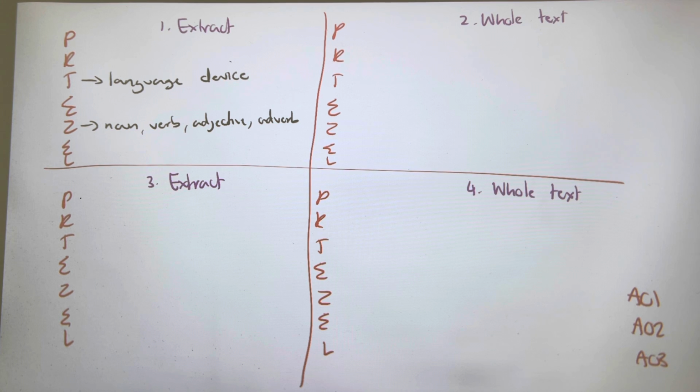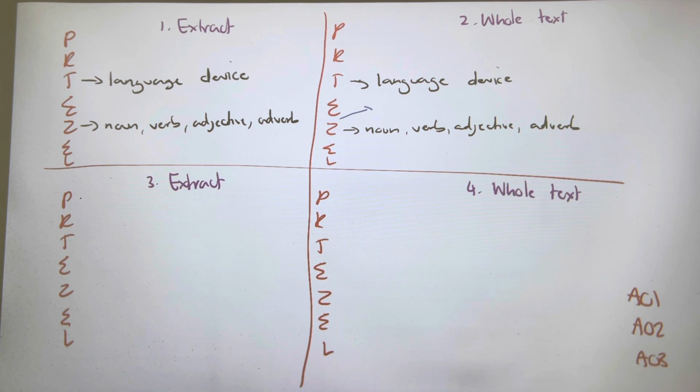Now, paragraph 2, I would like you all to again pick out a language device, and again zoom in to a noun, a verb, an adjective, or an adverb. However, it is in this paragraph that we add our first context.